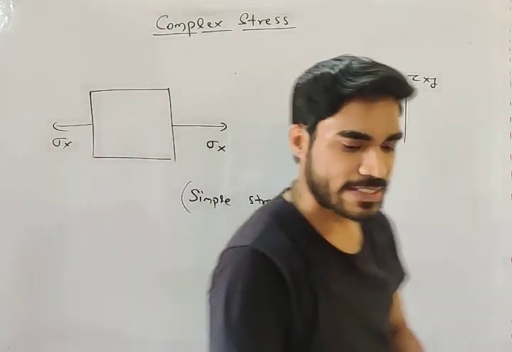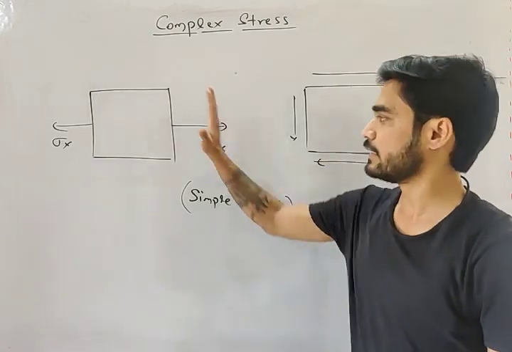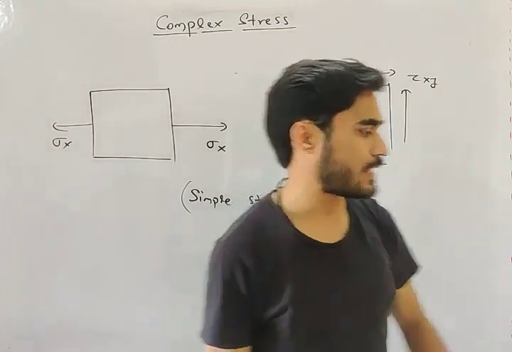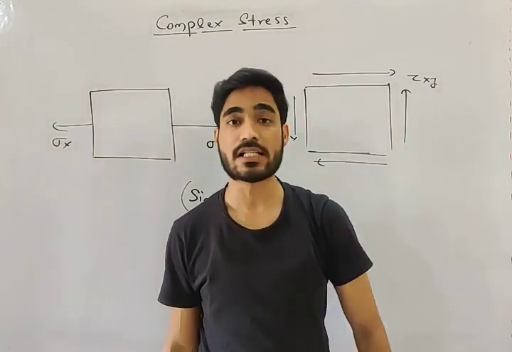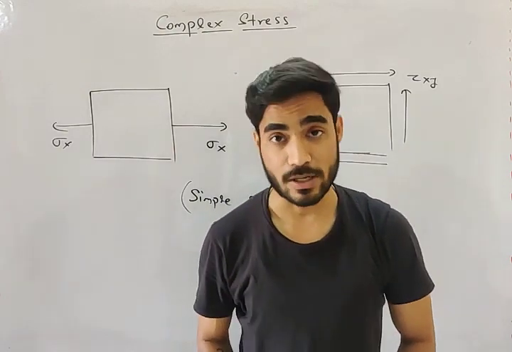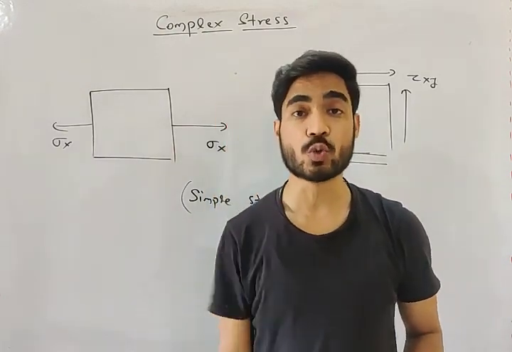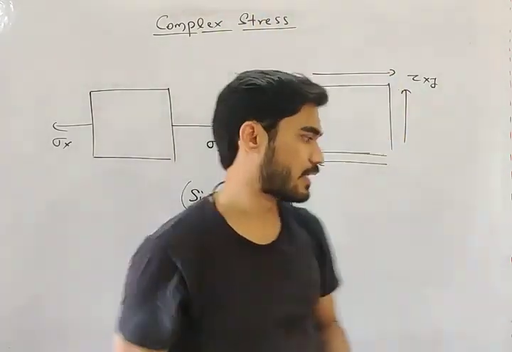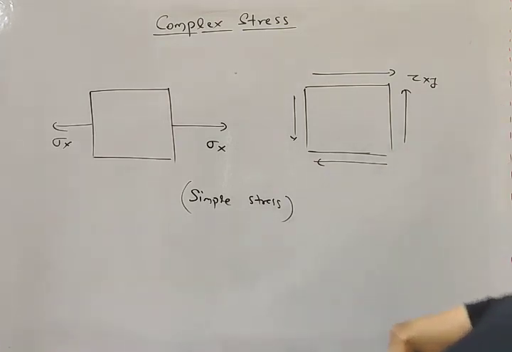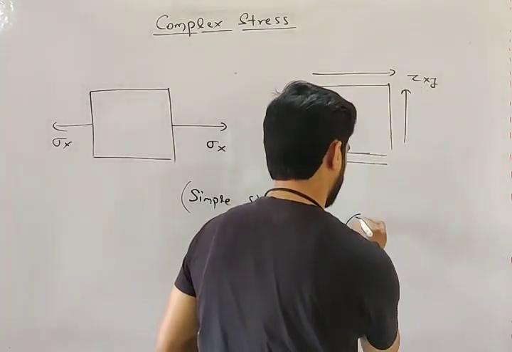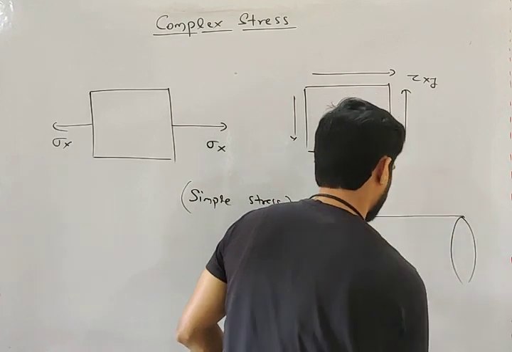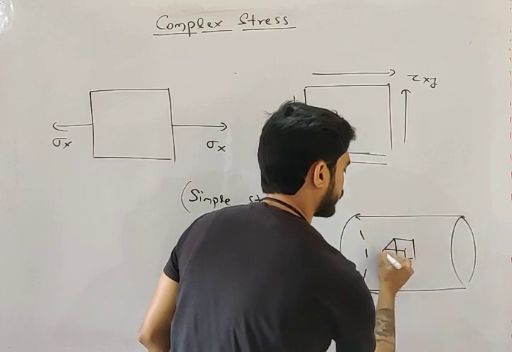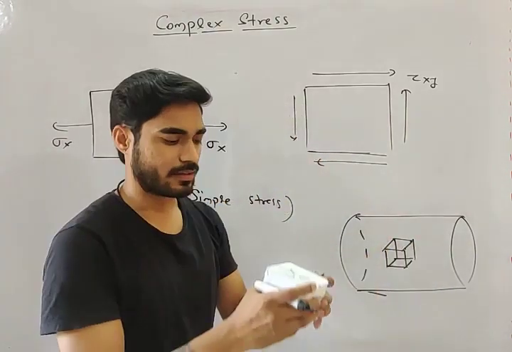We always calculate stresses on these planes, my friend. Whenever you calculate any stress, what planes do you consider? I told you in general state of stress, whenever you need to calculate stress, we consider three mutually perpendicular planes. Let's say you need to calculate stress in a cylindrical body. What do you do? You consider a very small element from this body. This is that element.